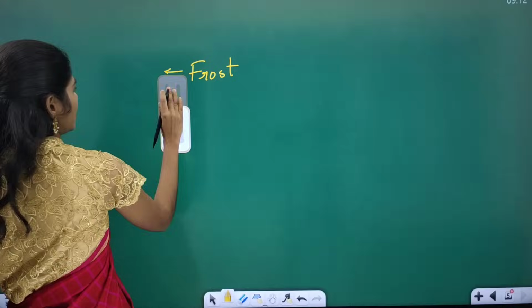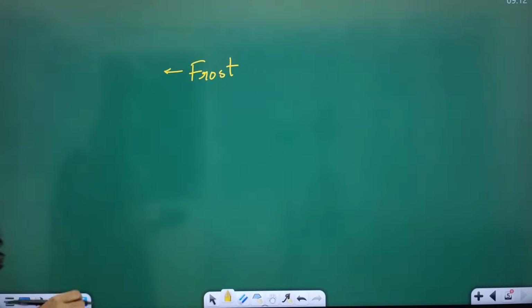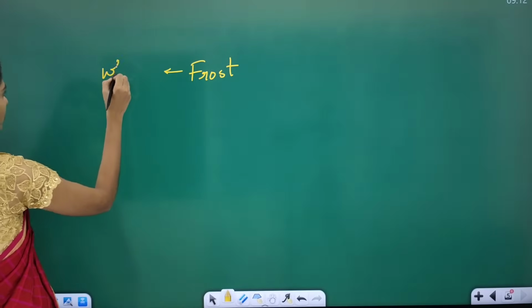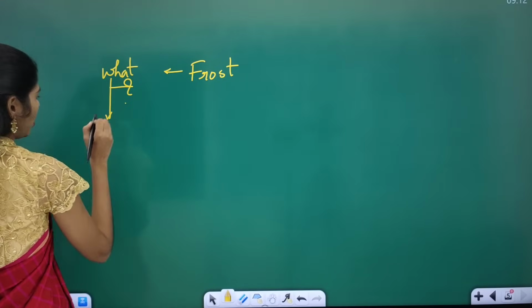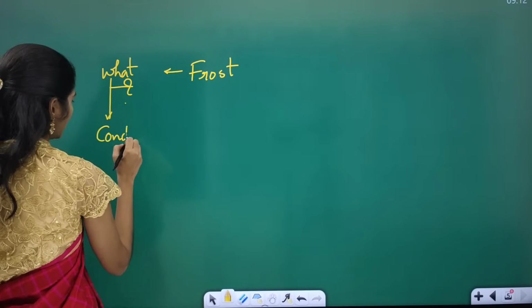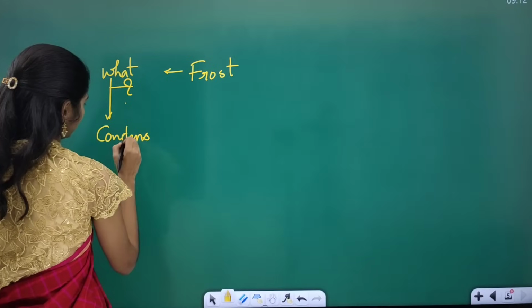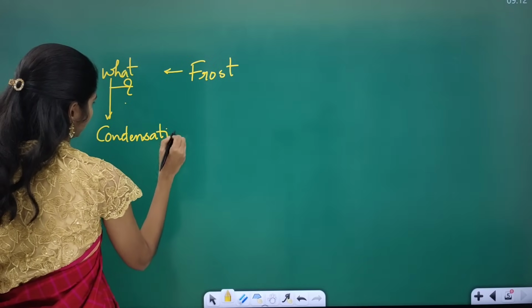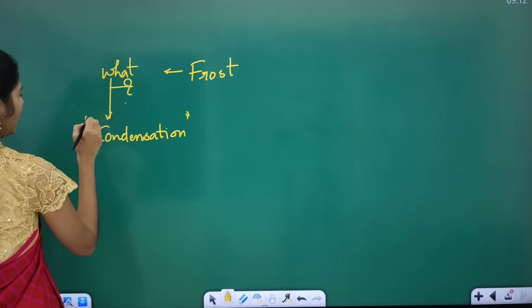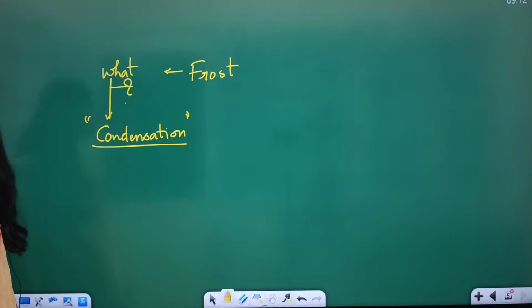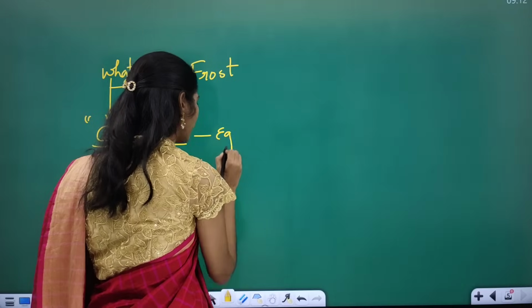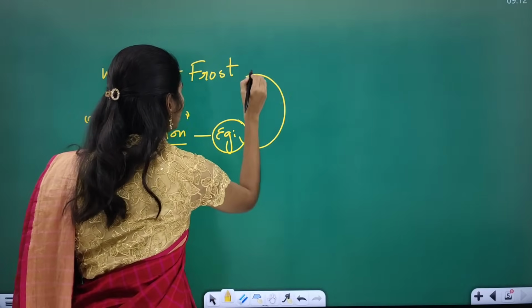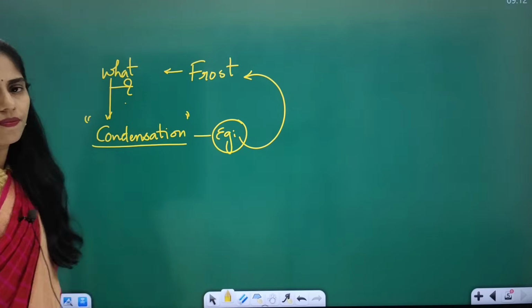You have to understand what this frost is. To understand what frost is, you have to know what condensation is. You have to know the process of condensation, and you have to see examples of condensation. One such example is frost.